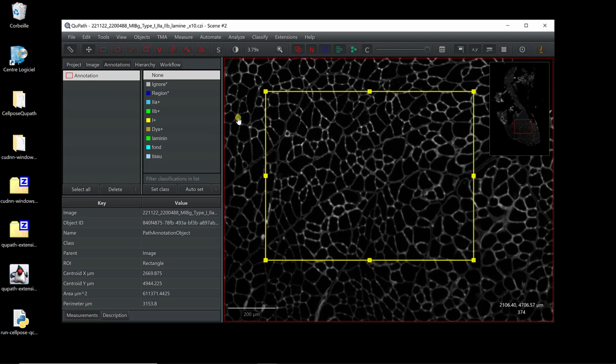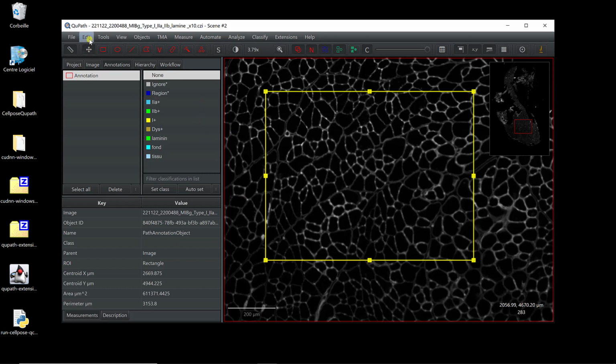Now, you still need to tell QuPath where the Cellpose environment is so it can run from it. The extension is just a bridge between QuPath and the Python code of Cellpose. You want to segment an image, so it's going to take the image, tile it, and then for each tile it's going to call Cellpose in a Python environment.